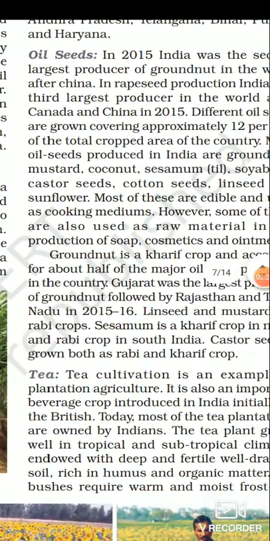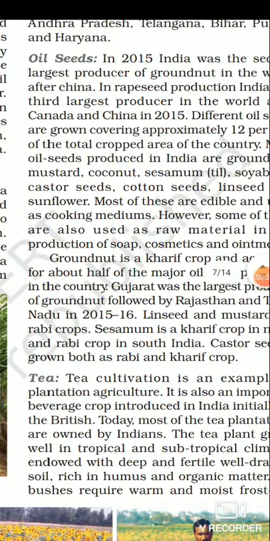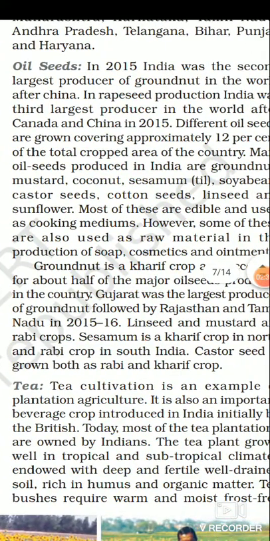Then comes oilseed. India is the second largest producer of groundnut in the world after China. In rapeseed production, India was the third largest producer in the world after Canada and China. Different oilseeds are grown covering approximately 12% of the total cropped area of the country.